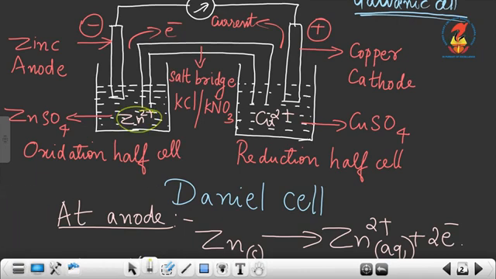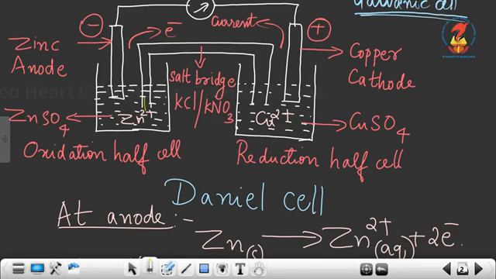Here Cu2+ ions will get reduced and go into copper, which gets deposited at the cathode, which means that the weight of cathode increases. And when Cu2+ gets reduced, there will be excess of sulfate ion in solution.